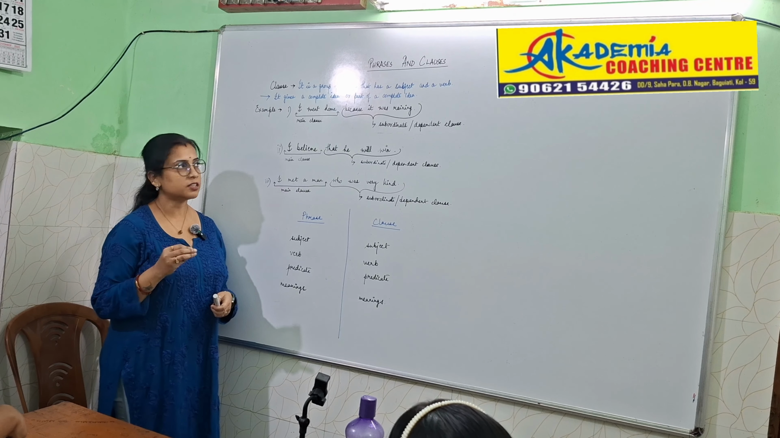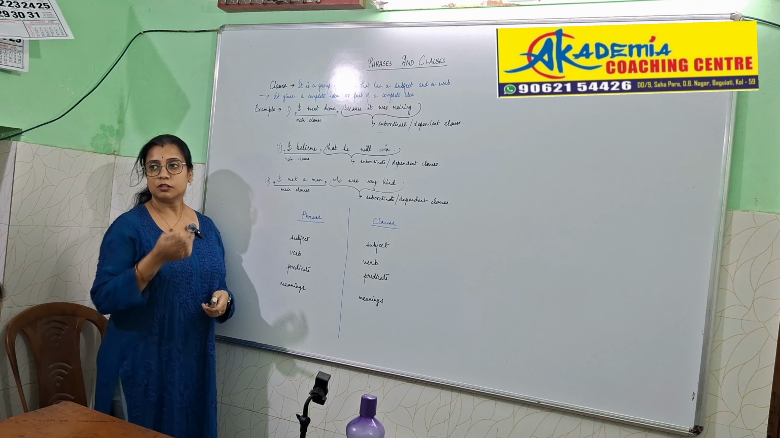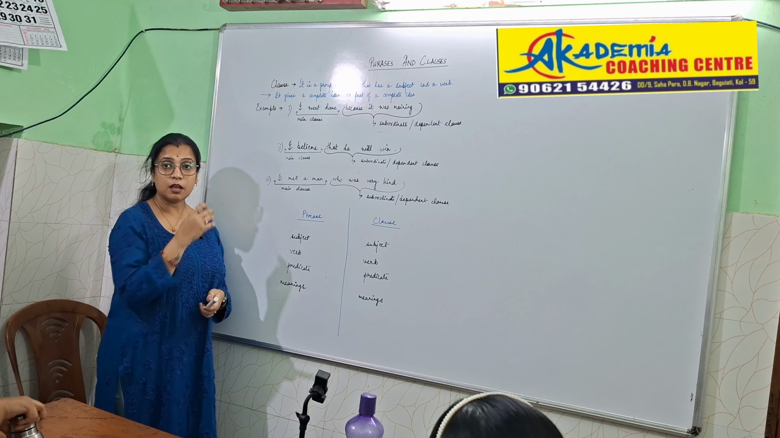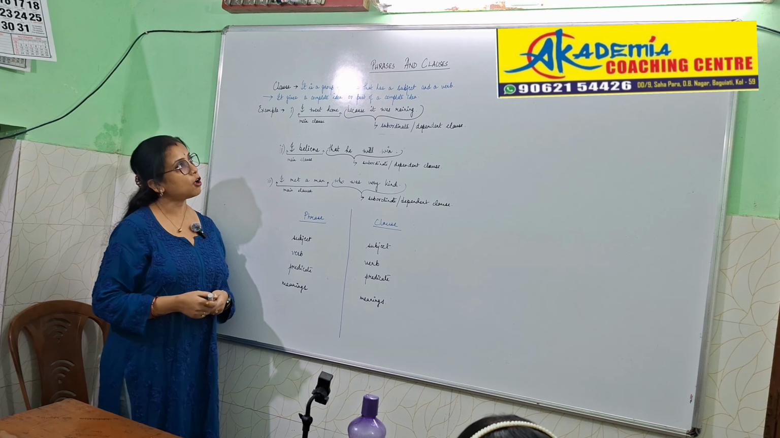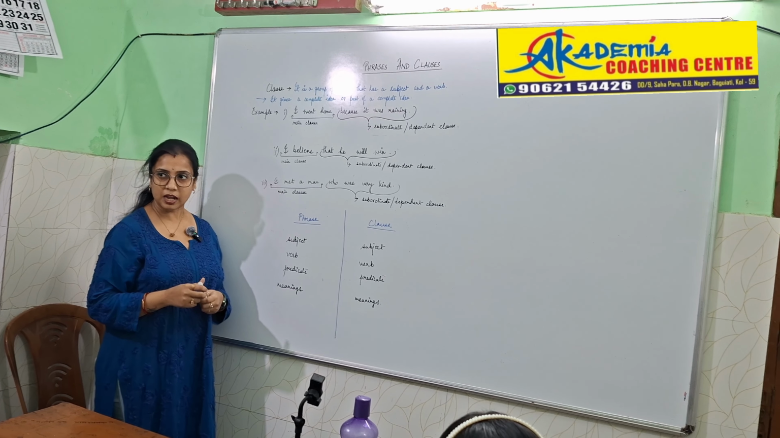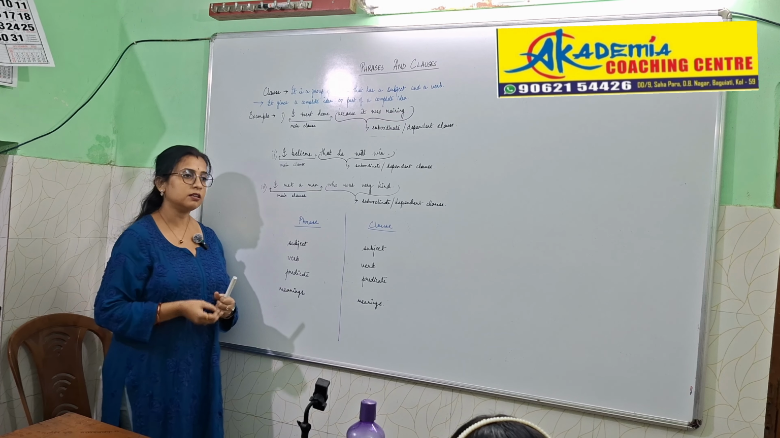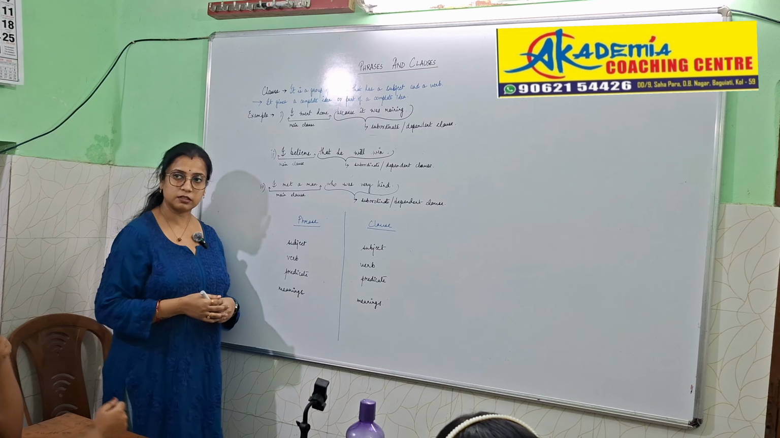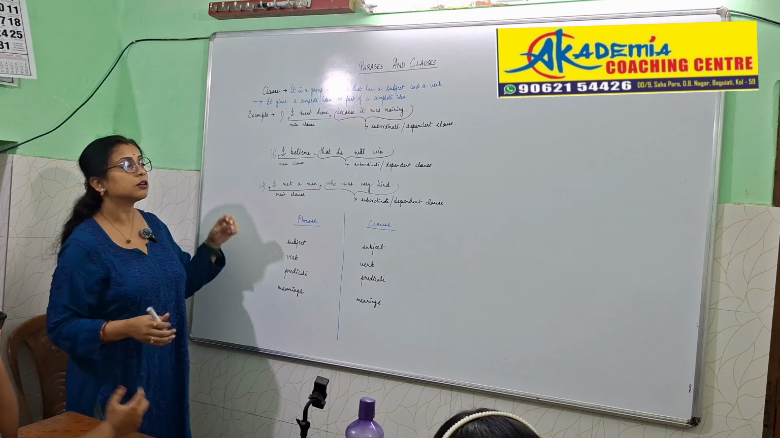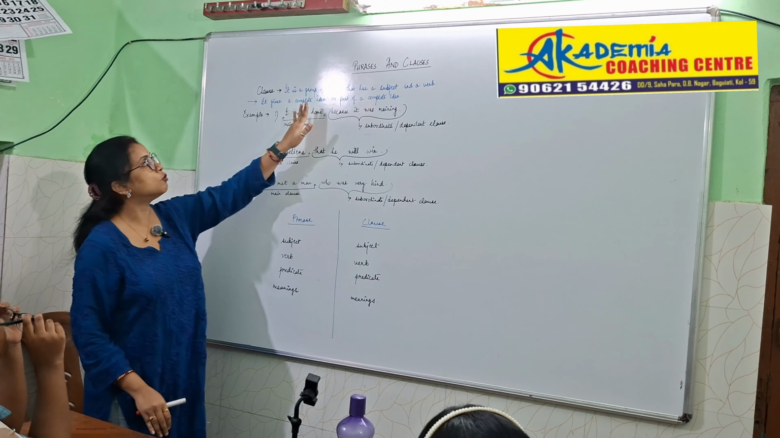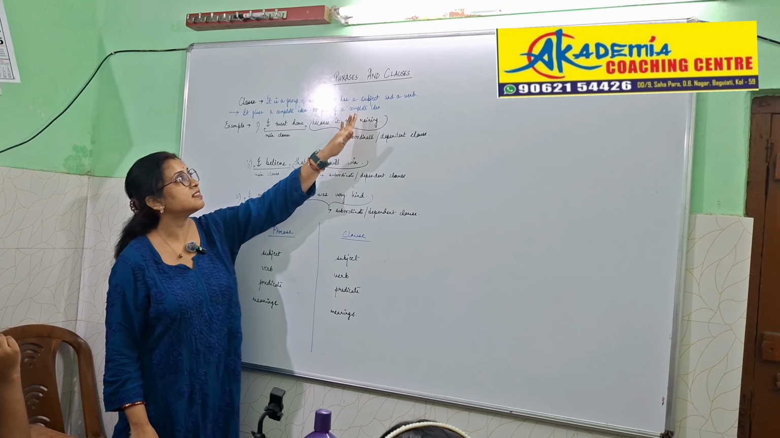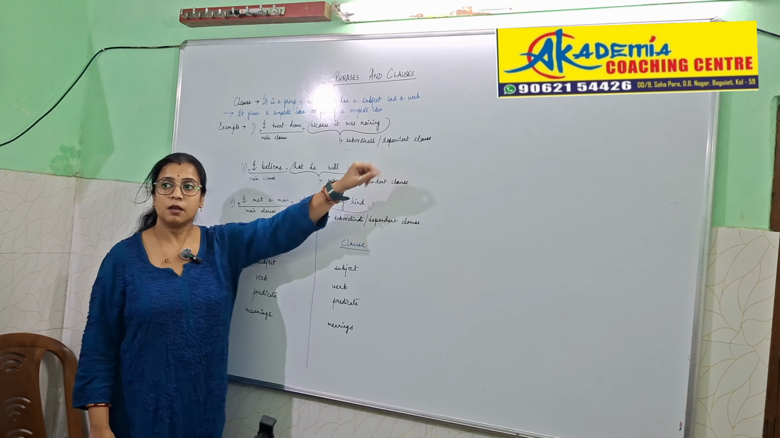We did what is phrase. Now together we are going to start with clause. Clause and phrase sometimes get confused, but if we do it in a simplified manner, it becomes easier for us to understand. Now let us see what is a clause. Clause is a group of words that has a subject and a verb.